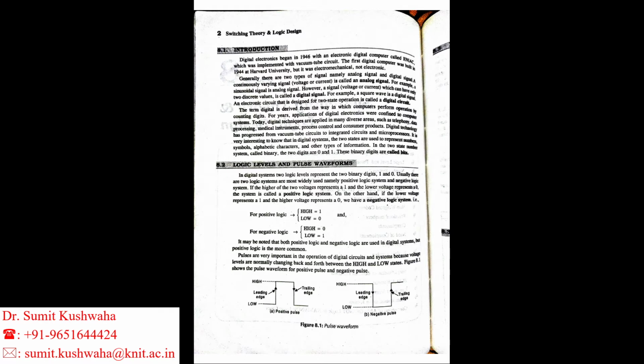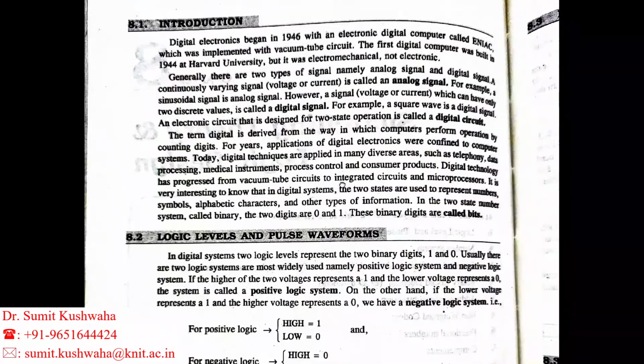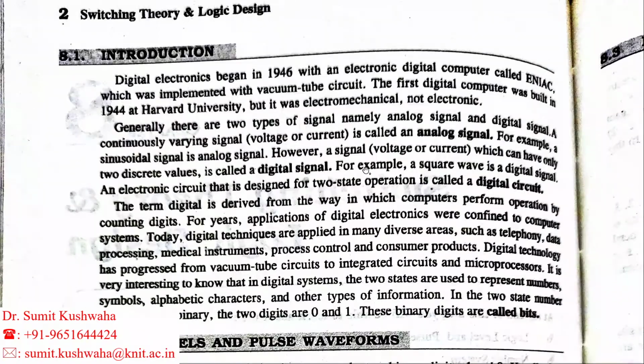You are seeing on the screen the introduction of digital electronics. What is digital electronics? Digital electronics began in 1946 with an electronic digital computer called ENIAC. That is the first computer, which was implemented with vacuum tubes.